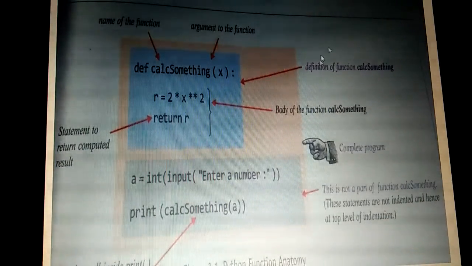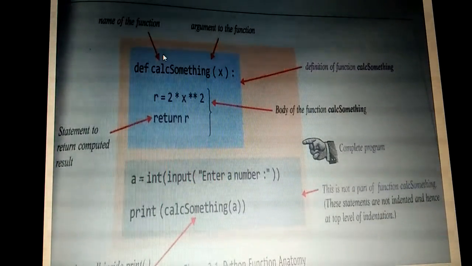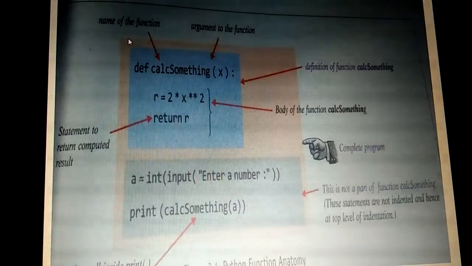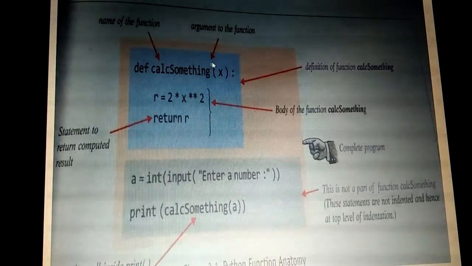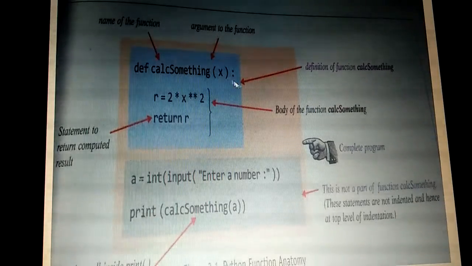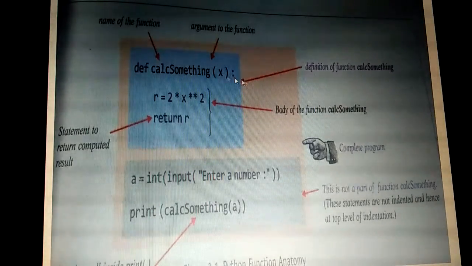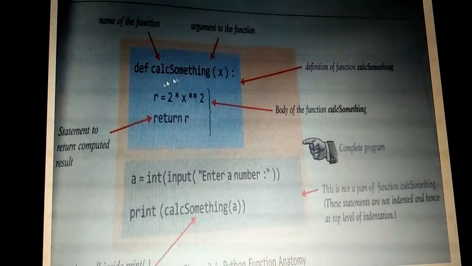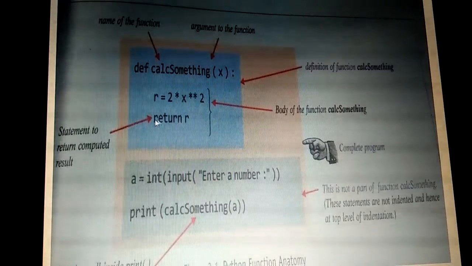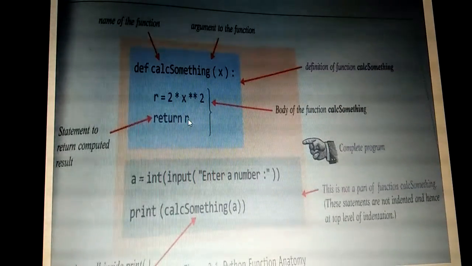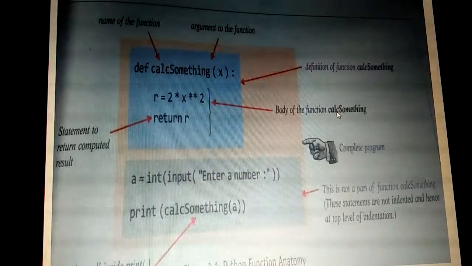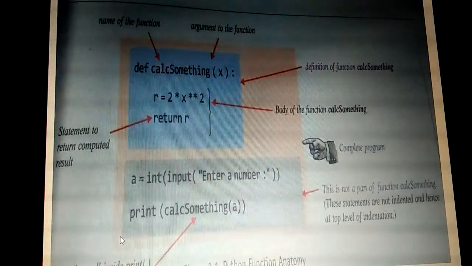These pages are taken from your textbook only, so you can refer to these pages to understand in a better way. This is the name of the function and this is the argument to the function. This is the definition of the function calc something, that is the function definition, and then a statement to return the computed result. This is the return statement, and these two statements make the function body. Then this is the complete program. The entire thing is known as the complete program.